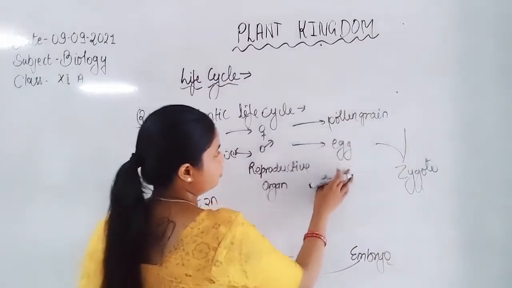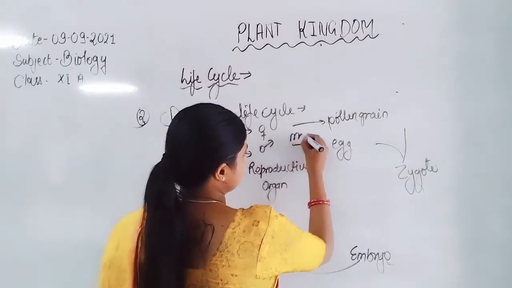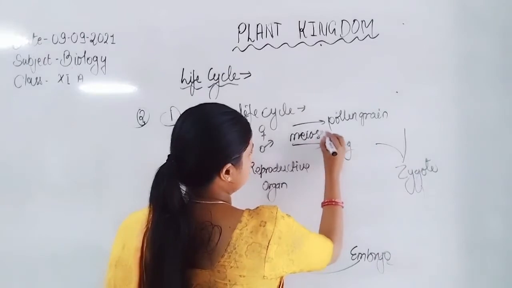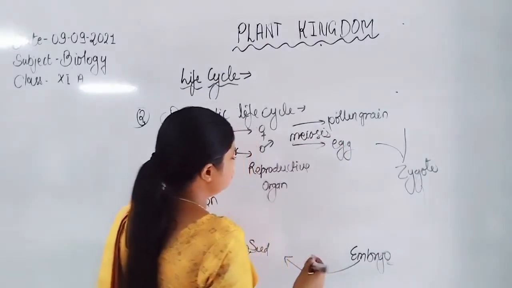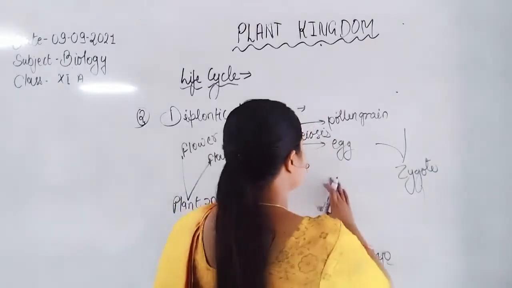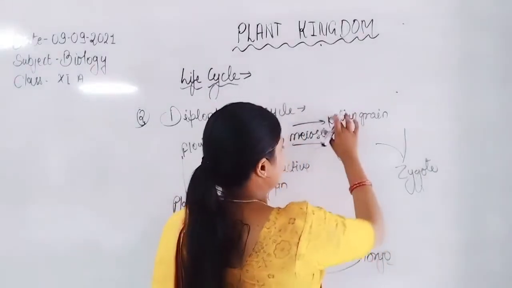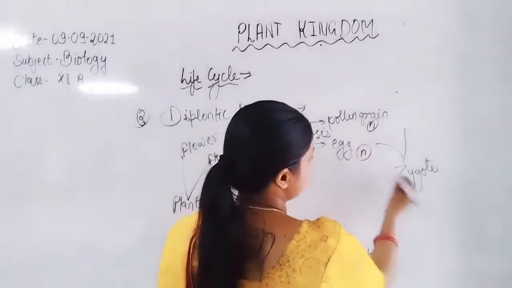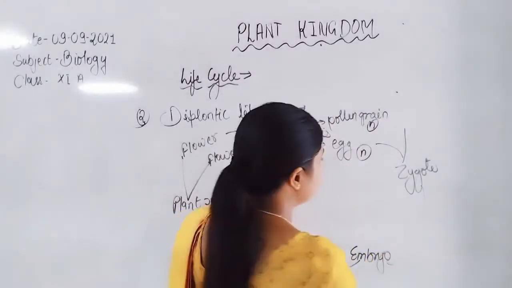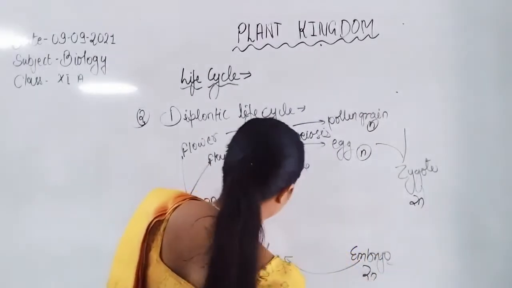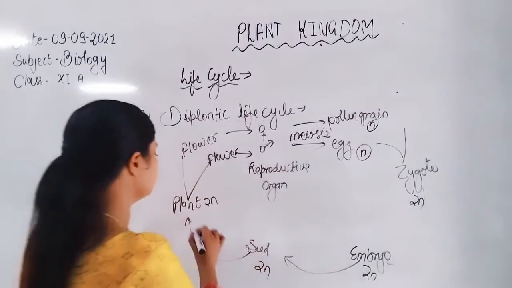The formation of pollen grain and egg takes place by meiosis division. After the meiosis division, they form pollen grain and egg. Egg and pollen grain fuse to form the zygote. The zygote converts into a 2n embryo, 2n seed, and gives rise to a 2n plant.